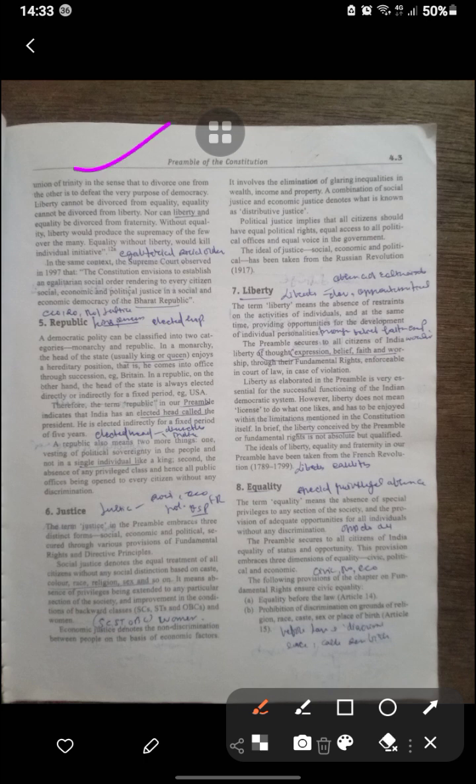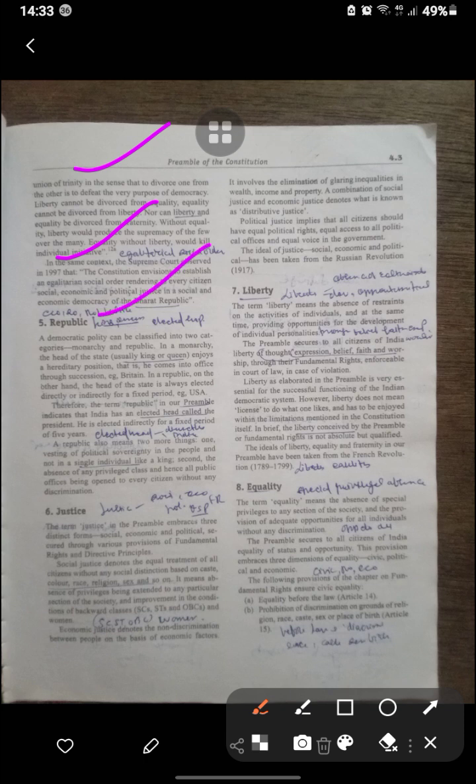Equality cannot be divorced from liberty, nor can liberty be divorced from equality. Without equality, liberty would produce the supremacy of the few over the many. Equality without liberty would kill individual initiative. The Supreme Court observed in 1997 that the Constitution aims to establish an egalitarian society, and that was the Bharat and Republic.